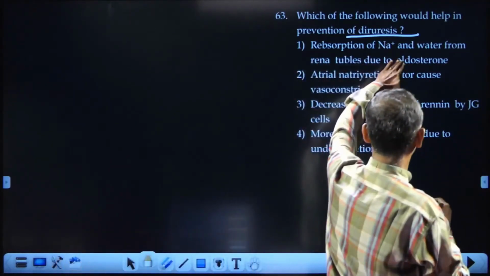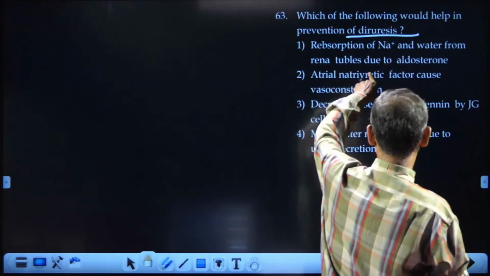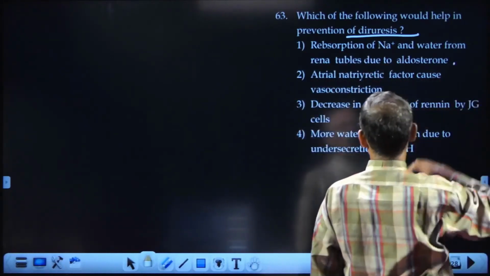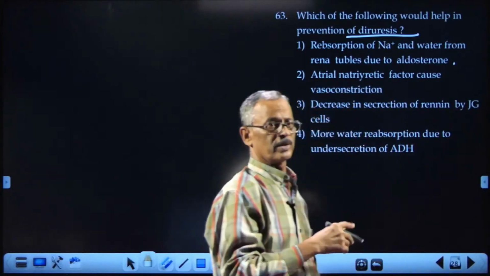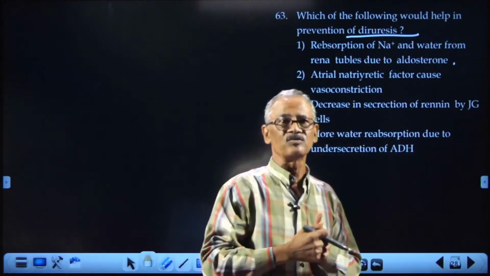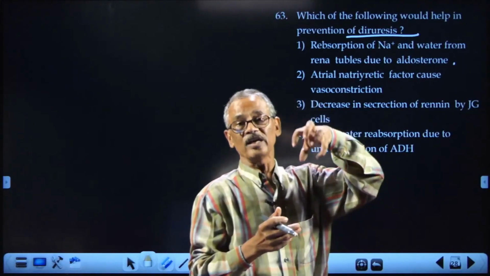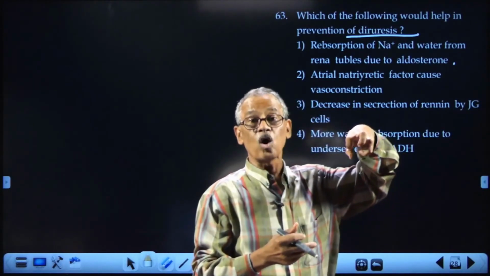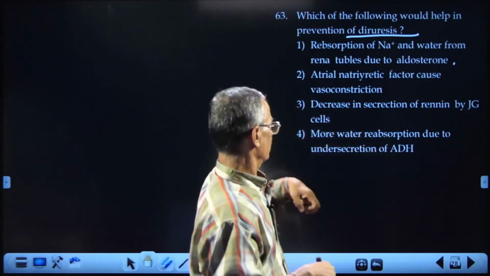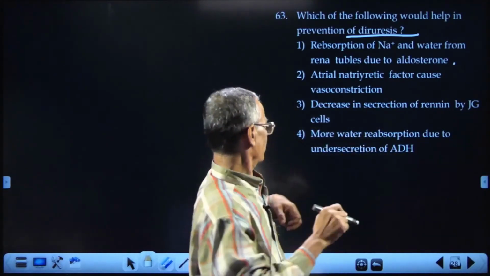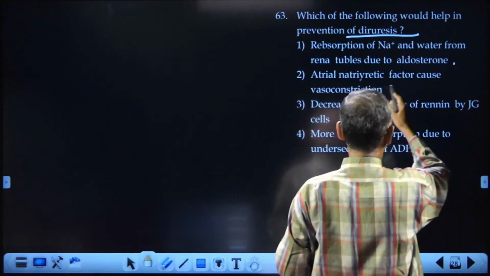So, reabsorption of sodium and water from renal tubules due to aldosterone. Reabsorption of sodium. As more and more sodium is absorbed, what happens? The blood becomes highly concentrated and thus it can absorb more water. So, urine becomes concentrated.